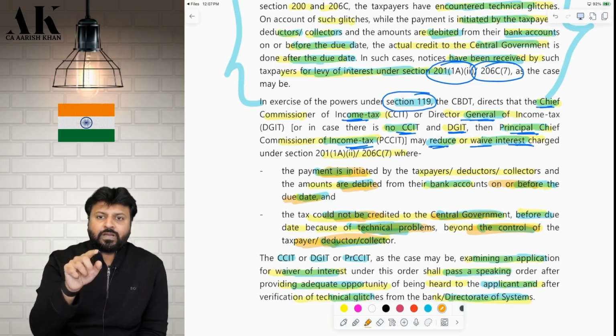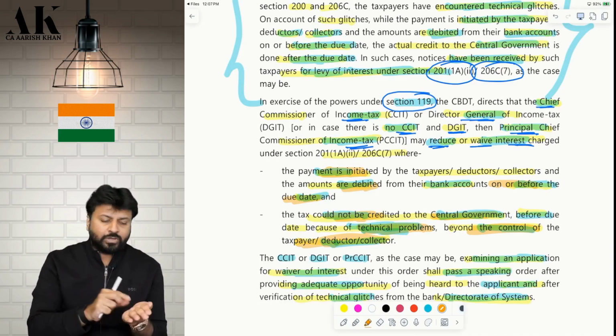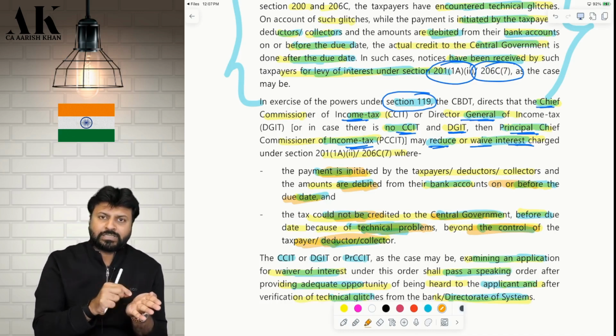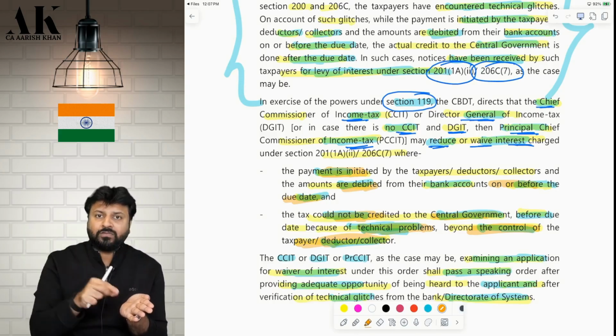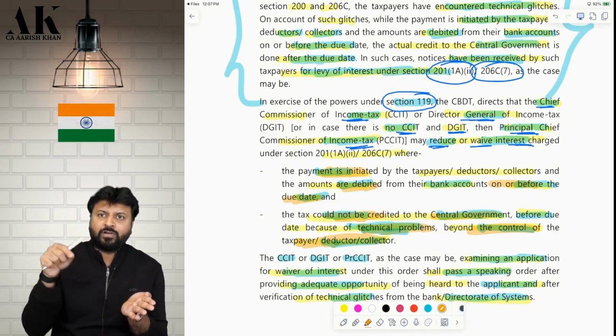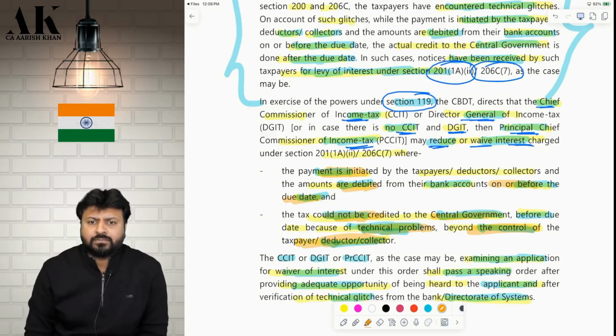The Chief Commissioner and the Director General, and in case there is no Chief Commissioner, the Principal Chief Commissioner will waive your interest if two conditions are fulfilled. You have to give the copy of the bank account that on 7th it was deducted, but it was reflected in the bank account of the central government on 8th and 9th due to technical glitch, which was beyond my control. I have no control in that.